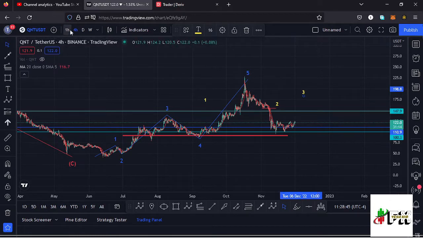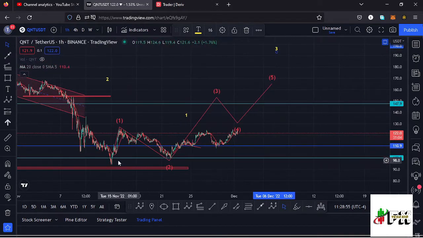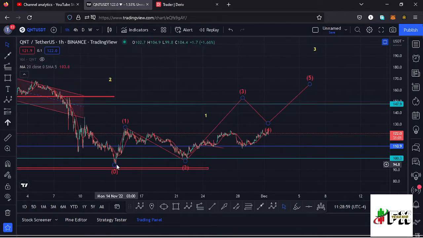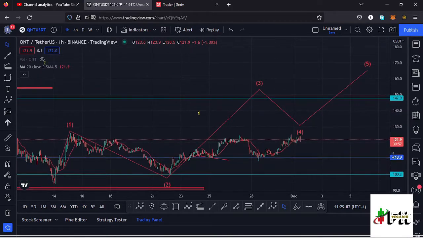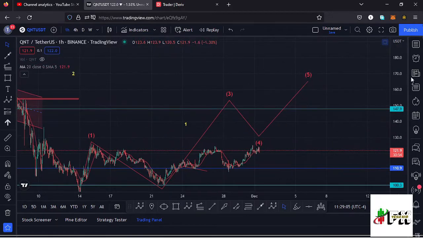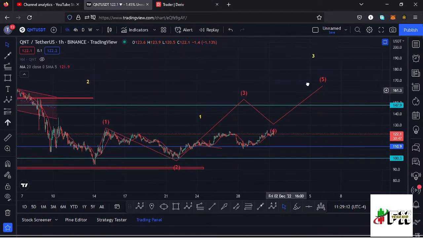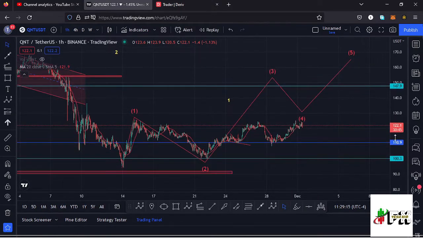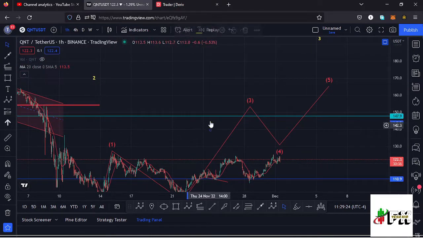Jumping to the 1-hour chart for further analysis, this is where we made our low for that higher EBOOK count 2 at around the $94.4 mark, and after seeing that low we have been seeing a very nice bounce to the upper side in a movement that has been obeying the EBOOK structures. That is so because a wave 3 to the upper side is an impulsive wave, and because of that we expect to see fractal waves in formation. I believe that is what we are seeing over here, having that as a wave 1, then a wave 2, a wave 3, then a wave 4, and continue pushing high in a wave 5 to complete a higher EBOOK count 1 to the upper side.